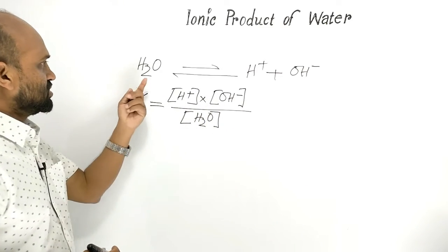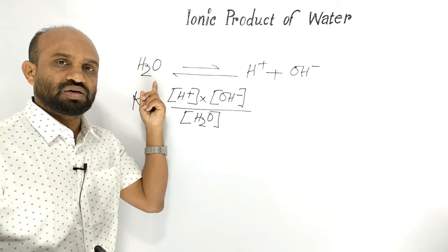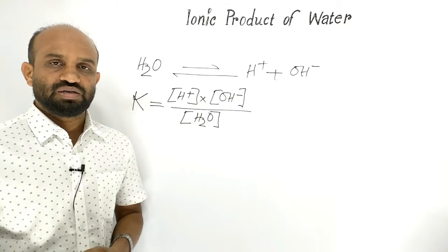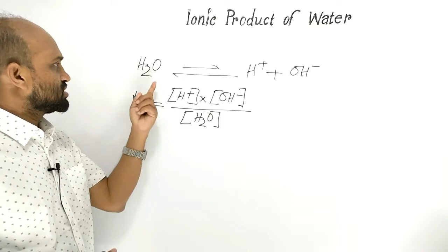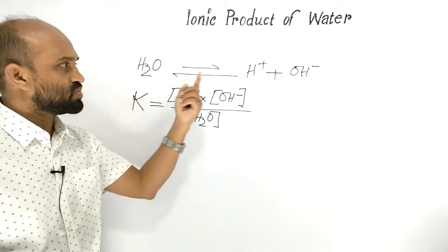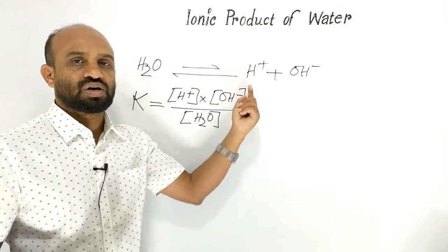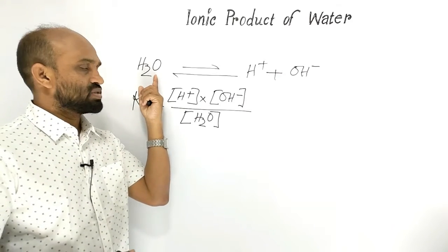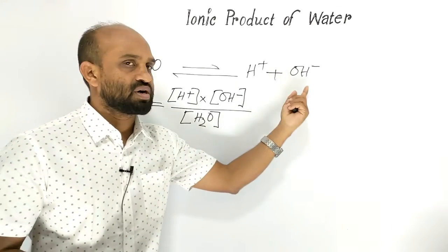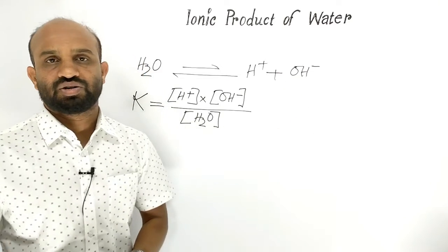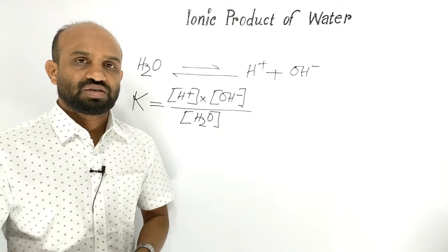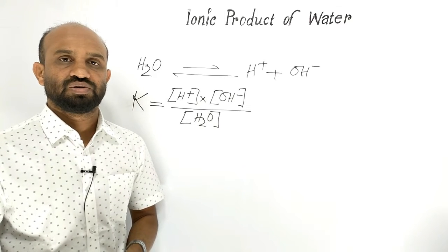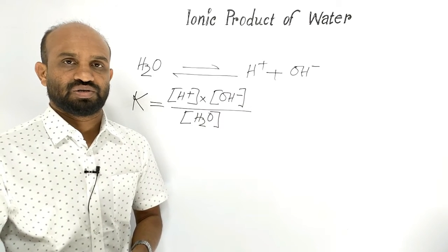In this reaction, water acts as an amphoteric substance. According to Arrhenius' ionic concept, the substance that can donate proton is a kind of acid, and at the same time, the substance that can donate hydroxide ion is a kind of base. So in this reaction, water acts as an amphoteric substance according to Arrhenius' ionic concept.